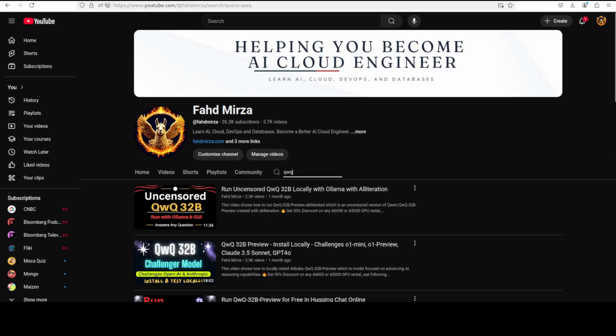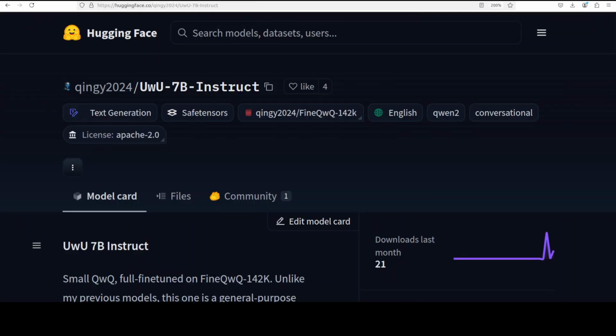So that is why I'm very excited to share this UwU model, which is fully fine-tuned on the Fine QWQ 142K dataset. You can say that it's a small thinking instruction-tuned model on top of QWQ. This is a general purpose reasoning model. I was also feeling that a 7 billion model was needed in these thinker model variants, because I think this is where the sweet spot is. So hopefully we will have 3 billion and 1 billion soon.